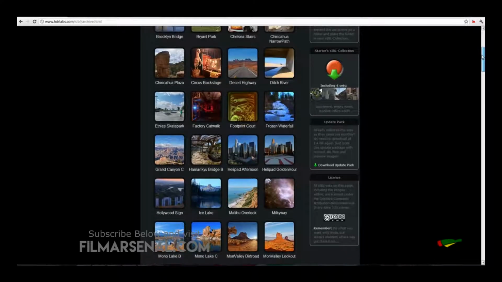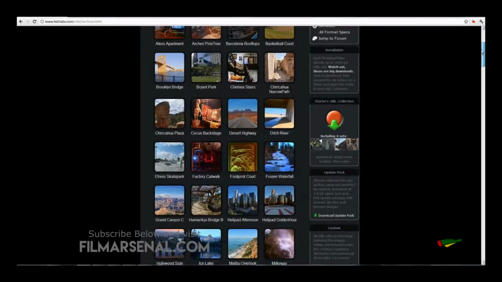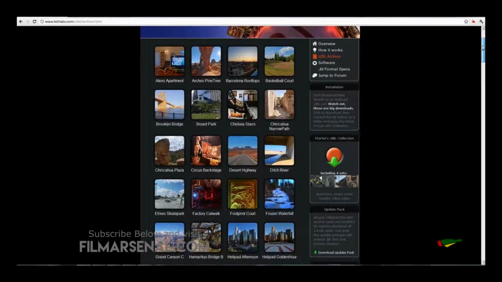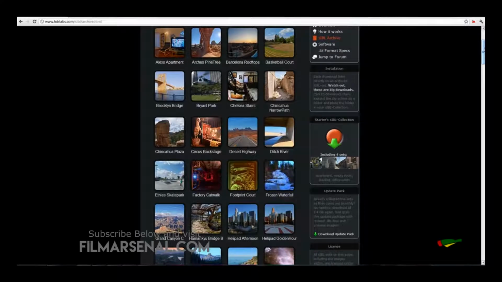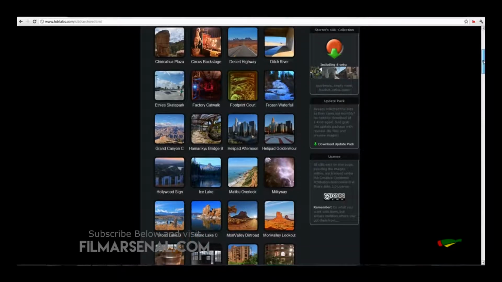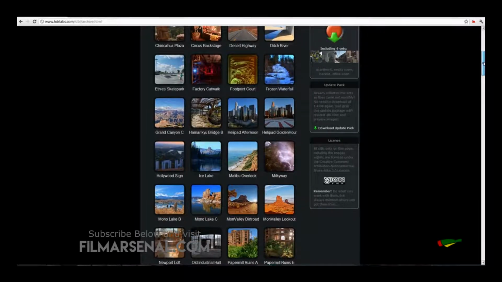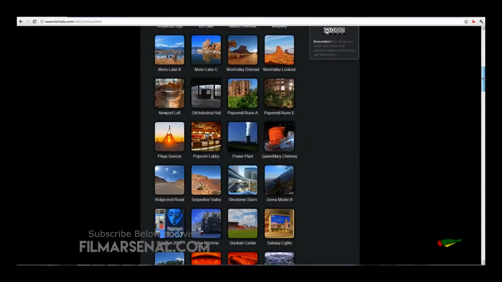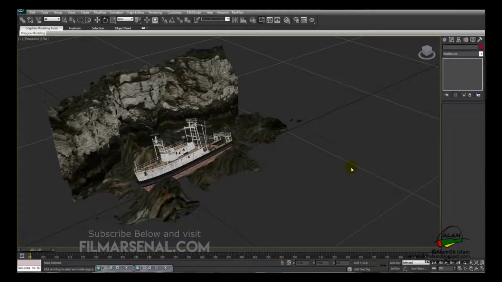So the SIBL GUI creates an image based lighting setup for your 3D application, and it creates a very realistic environment for lighting in just a matter of clicks. So you can download any of these files and use them.